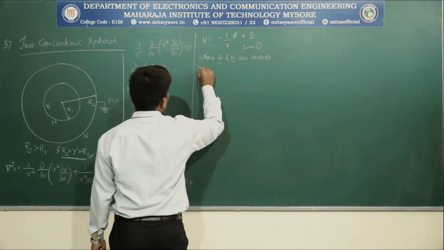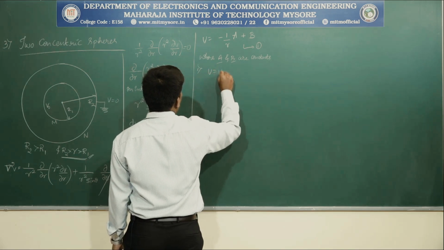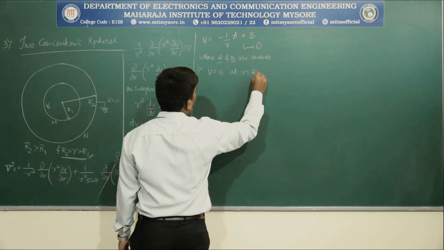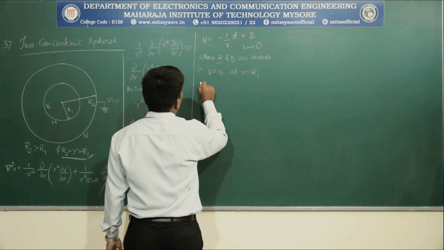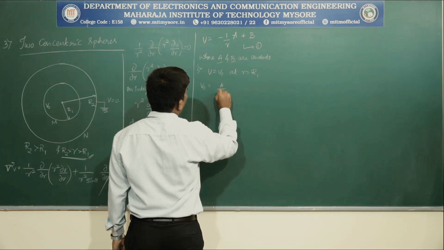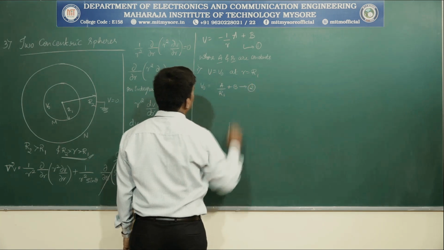What is the first boundary condition? First boundary condition says V is equal to V0 at R is equal to R1. Then V0 is equal to minus A by R1 plus B. Name this as equation 2.